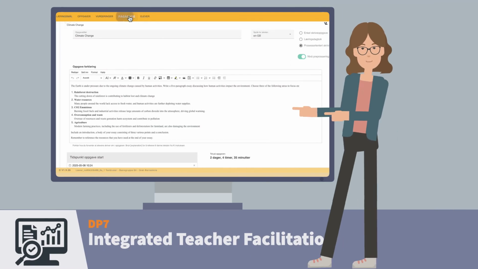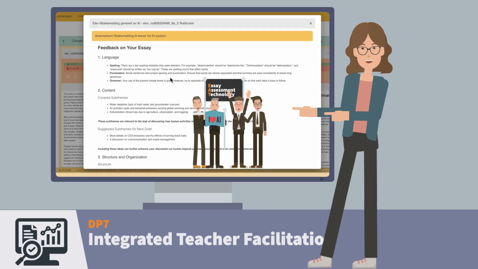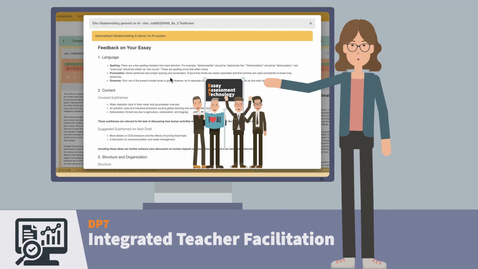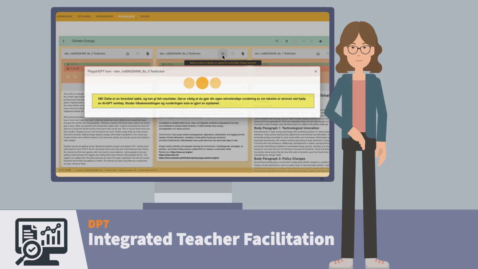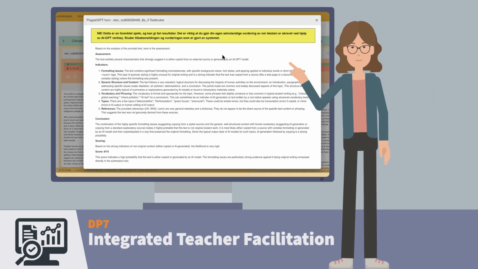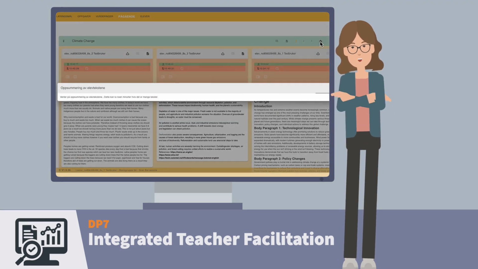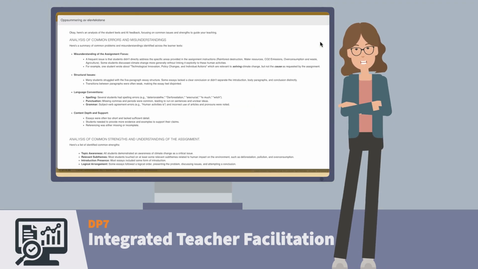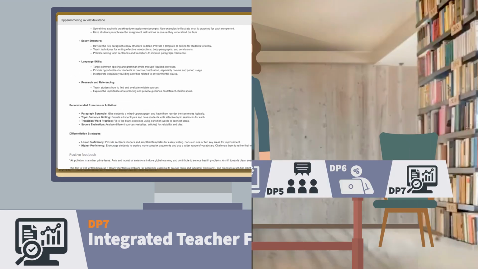Finally, we have the principle of the teacher as a facilitator, integrated teacher facilitation. It is designed to support, not replace the teacher. The technology provides insights into the student's writing process and frees up time for targeted guidance. The teacher is better equipped to follow up each student both academically and pedagogically.